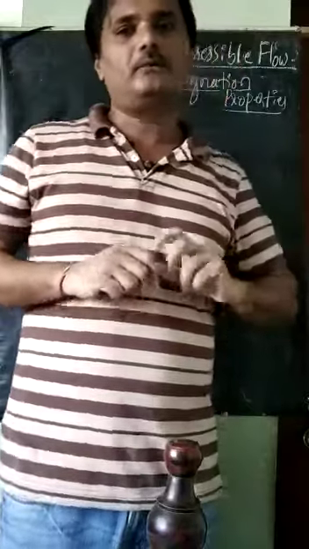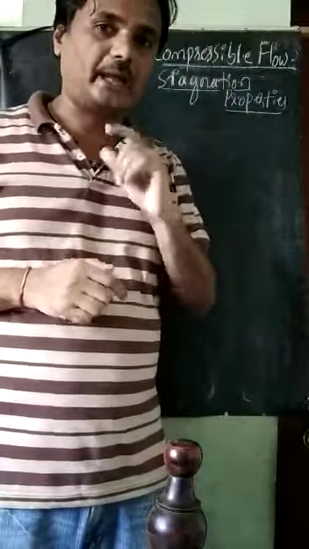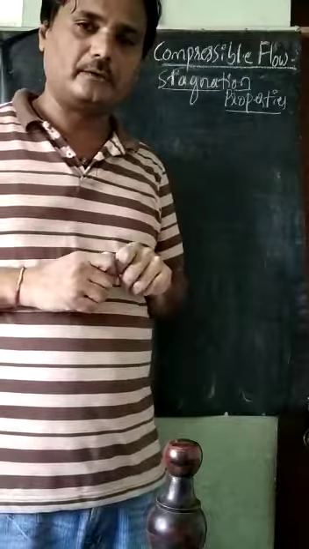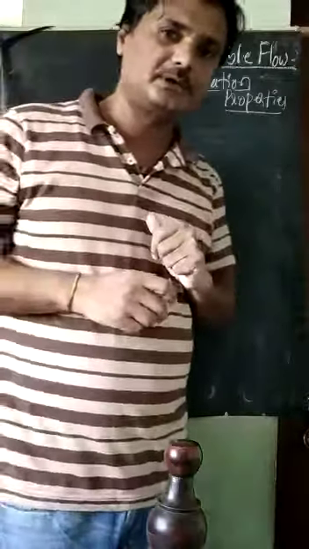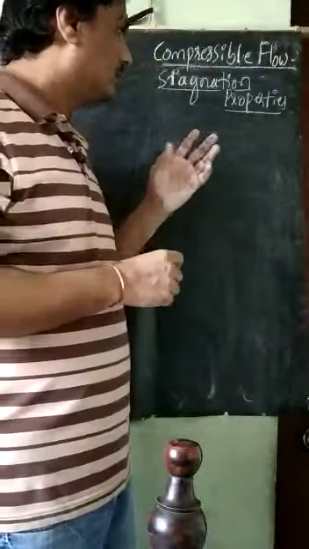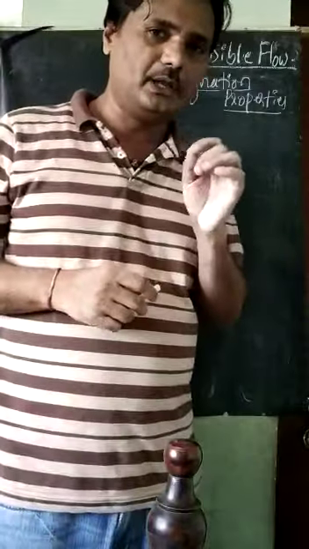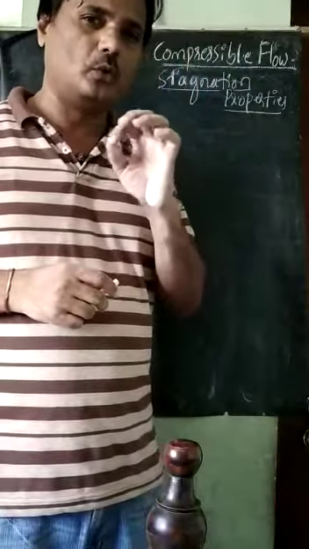Now we will derive the relations in terms of Mach number for these properties. Stagnation properties are usually indicated by the subscript 0.